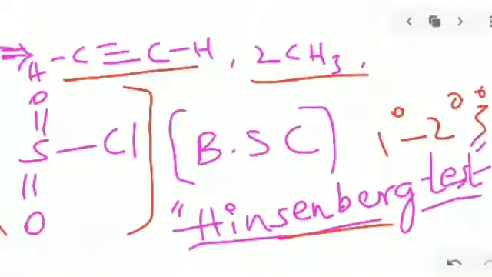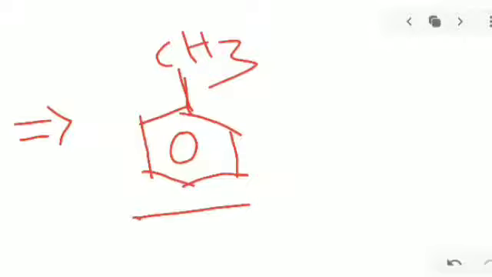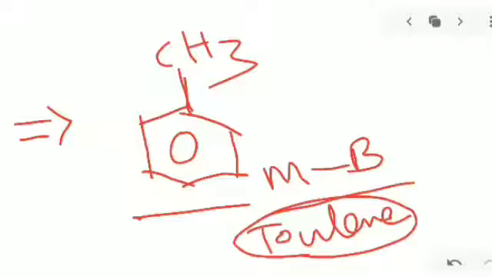Suppose it is attached on the benzene ring, what happens here. So now we take the example of the benzene ring. This is the structure of benzene. If any functional group is added, that is, substituted at the particular position, we call this methyl benzene, or another name, toluene. If a methyl group is added or attached on the benzene ring, we call it toluene or methyl benzene.